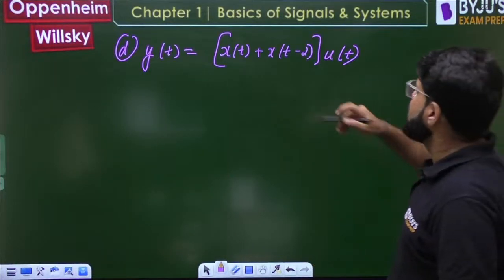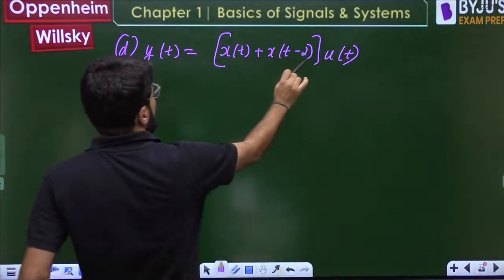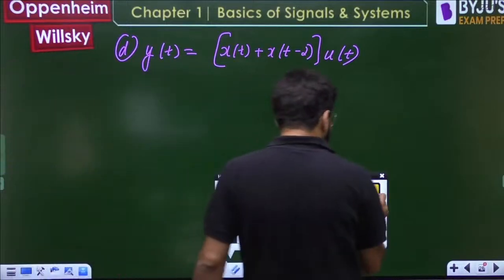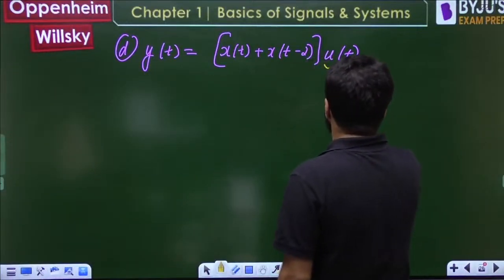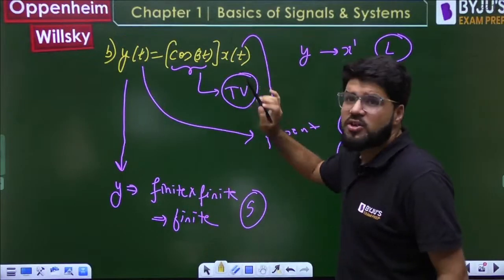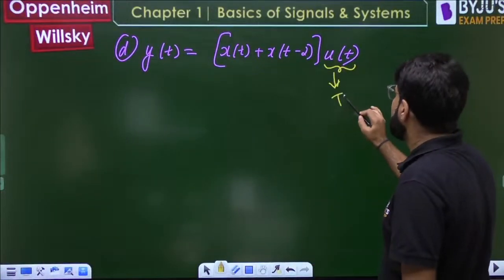Now this is multiplied by u(t). Now u(t) is a separate function of time. As I told you, whenever there is a separate function of time, the system will be time variant. It cannot be invariant. So this is time variant.